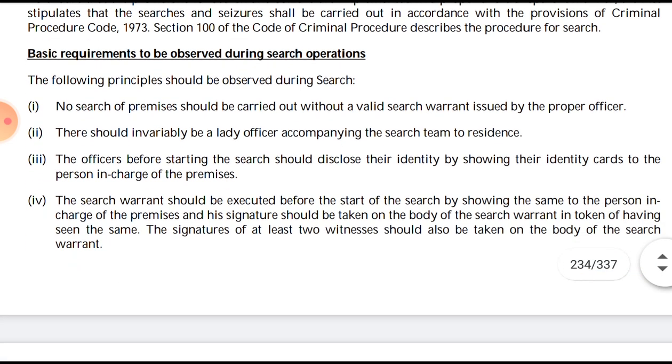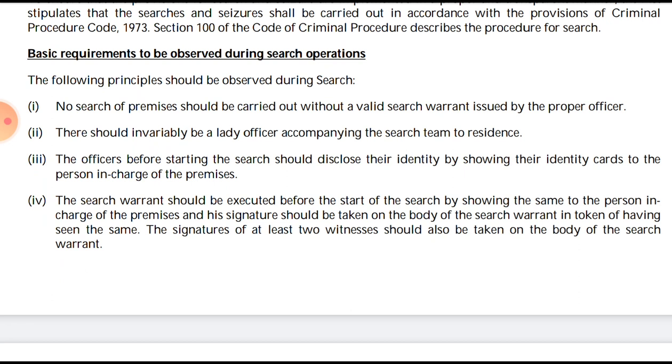So, basic requirements to be observed during the search. The following principles should be observed during the search. First, no search of premises should be carried out without a valid search warrant issued by the proper officer. So who will issue the search warrant? The proper officer will issue it to the person who is conducting the search. Without that, a search cannot be initiated.